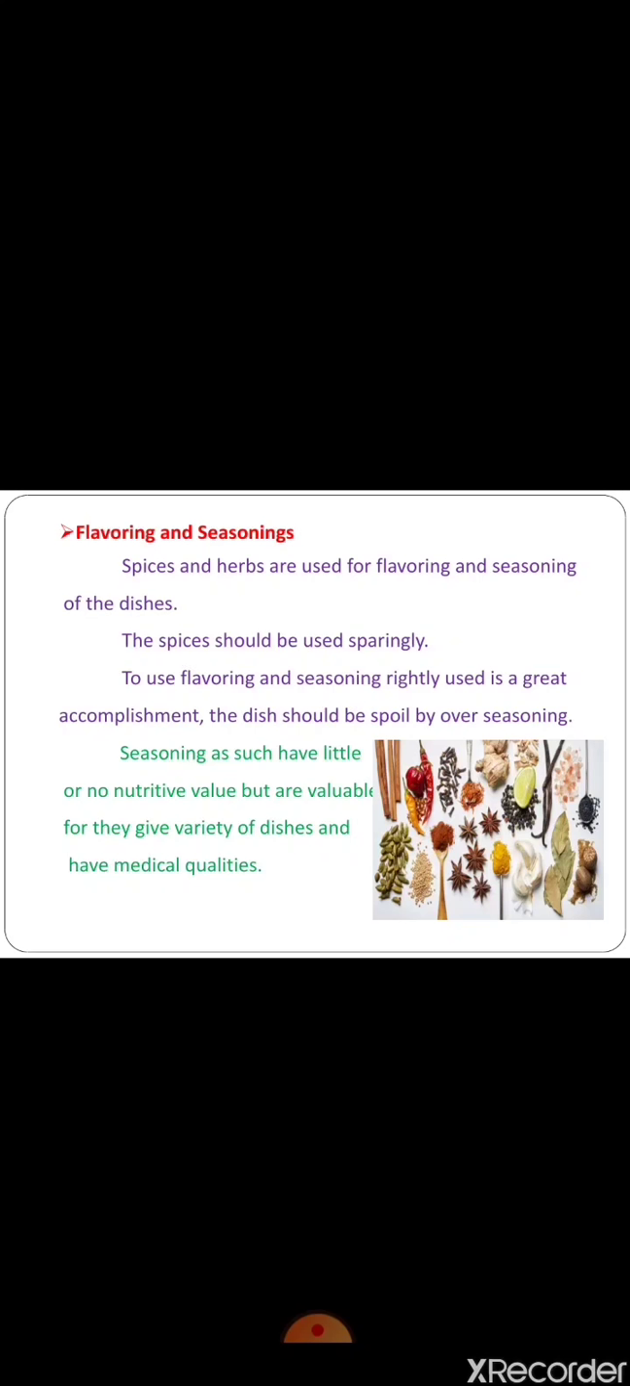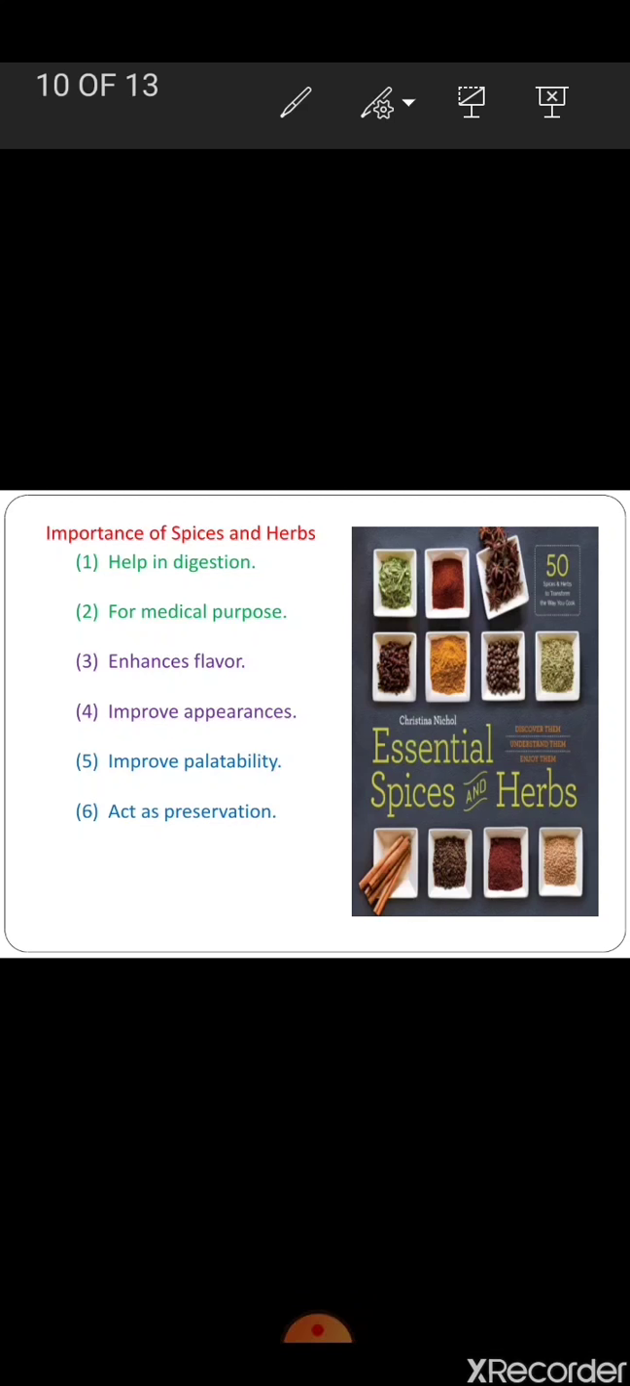Importance of spices and herbs. First one, help in digestion. Spices have been used. Clove oil stimulates the flow of gastric juices. Garlic and asafoetida help better digestion and reduce the chance of hypertension. Second point, for medicinal purposes, clove oil relieves pain. Turmeric oil applied on swelling and wounds is believed to have antiseptic qualities. Garlic helps digestion. Ginger added to tea helps cure a cold.